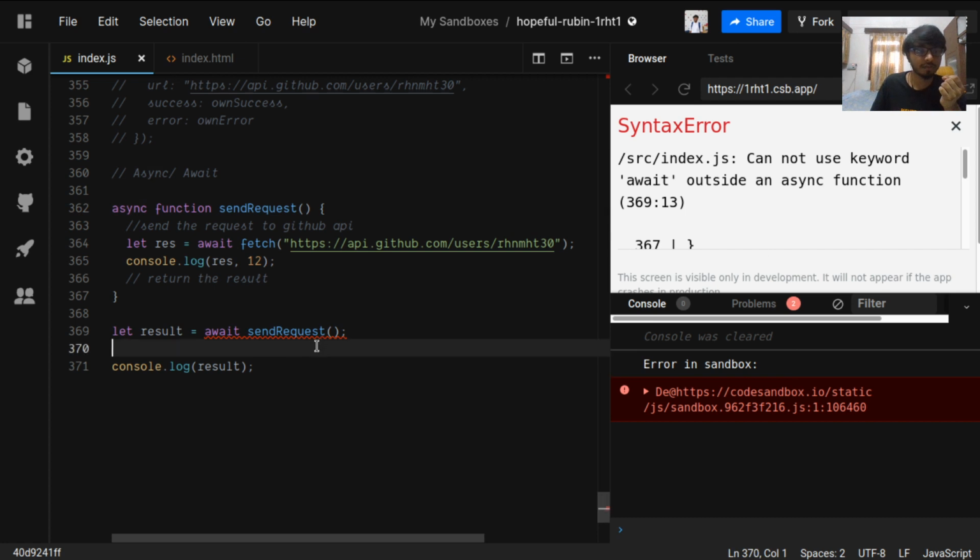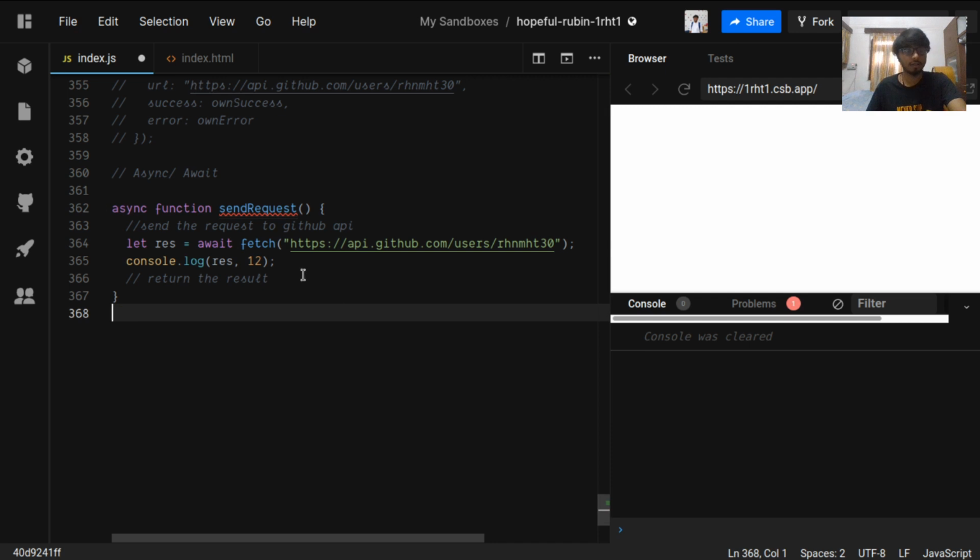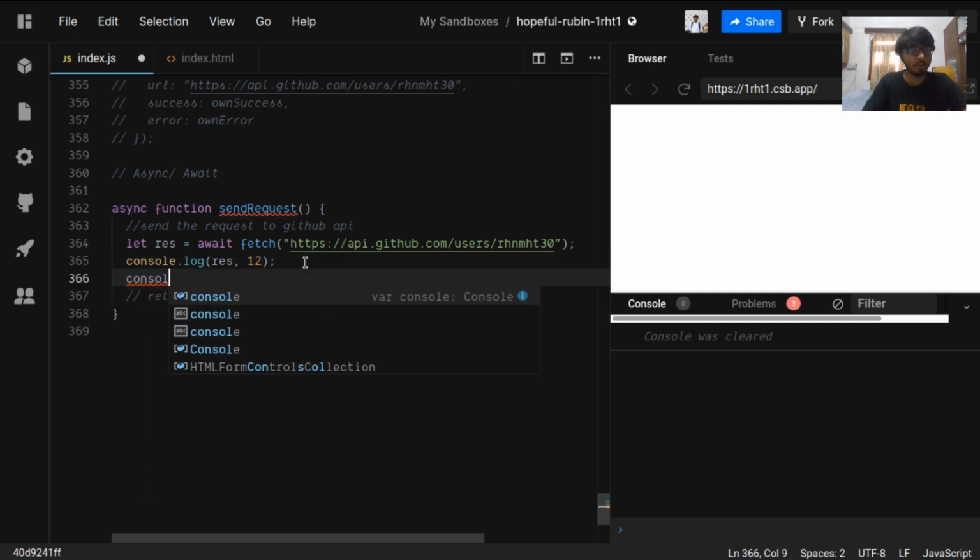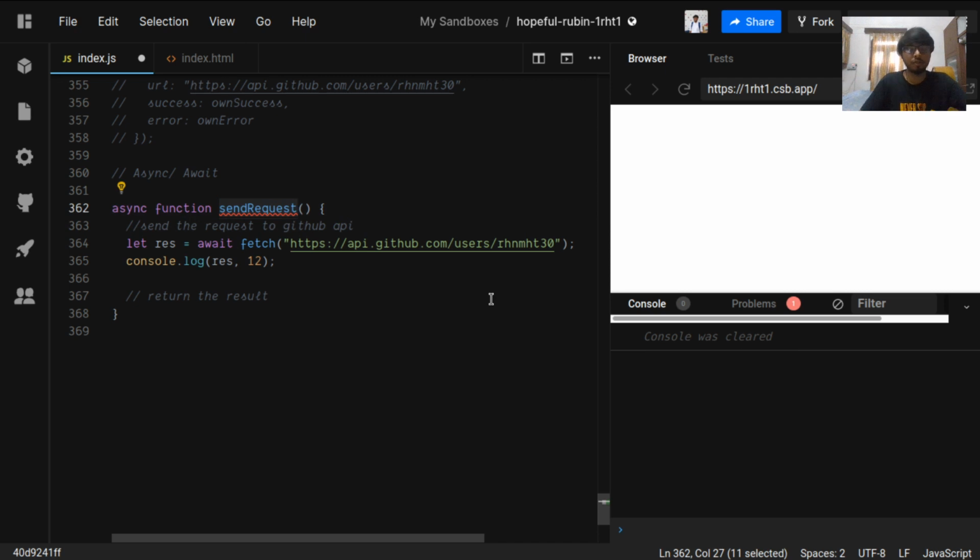So what can we do here? For this we could use something called an immediately invoked function, but this is not the scope for this session. I will just remove this and console log the result here. The response will be fetched from this. Now the send request function will not be called.